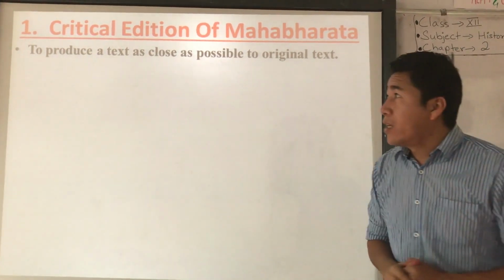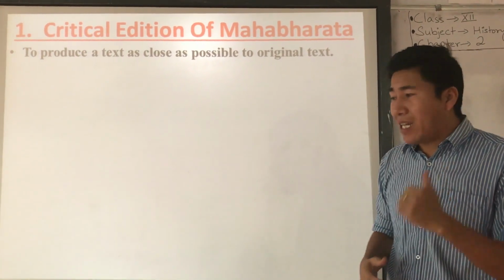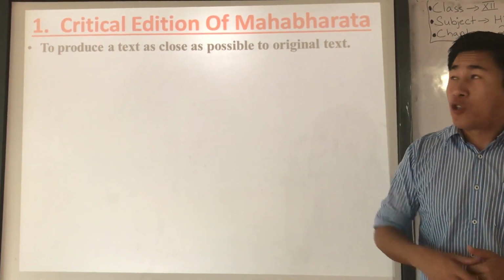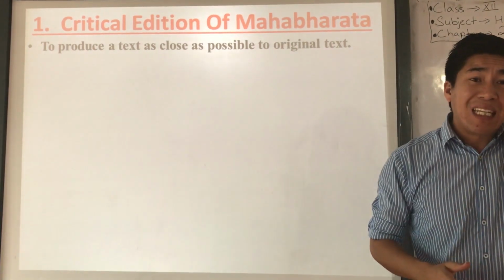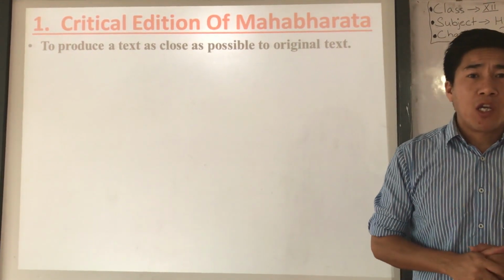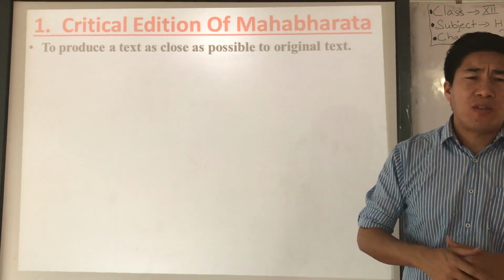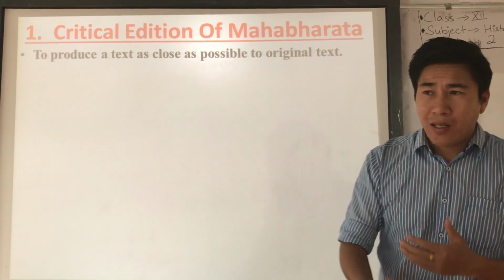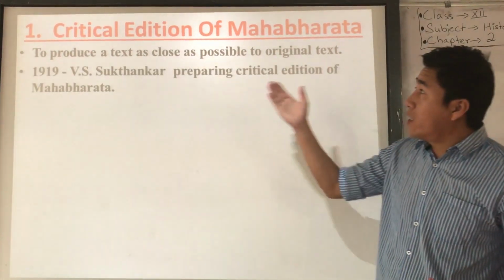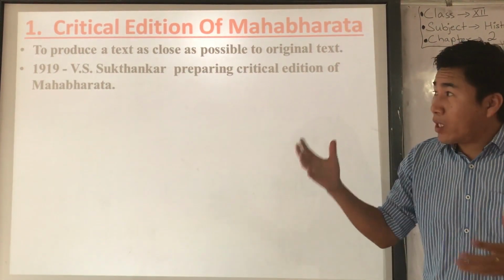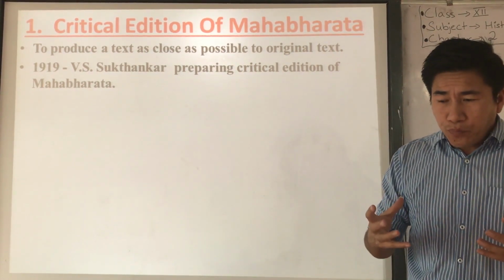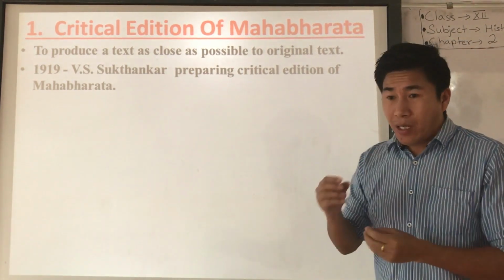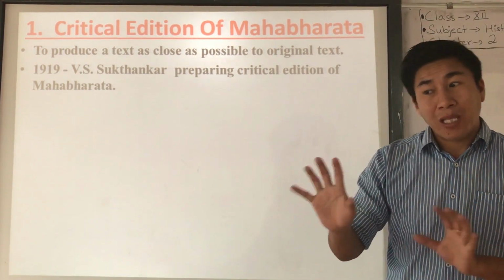Now, I told you, right? In 1919, there was a big scholarship project happening in India to make a critical edition of Mahabharata, which was led by the historian V.S. Sukthankar, very noted and an expert in Sanskrit. So V.S. Sukthankar and his team started a project to make a critical edition of Mahabharata. What they wanted to do was produce an authentic text of Mahabharata, so that everybody would say, oh, that is the authentic text.